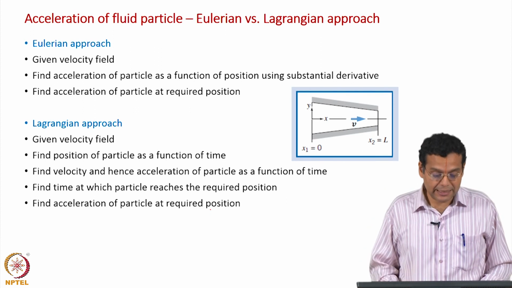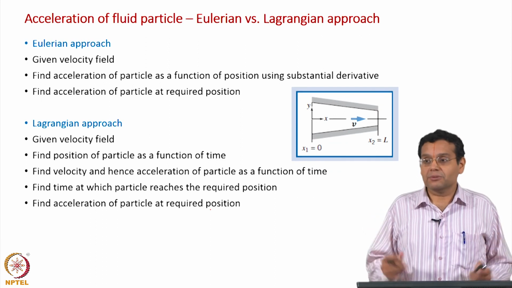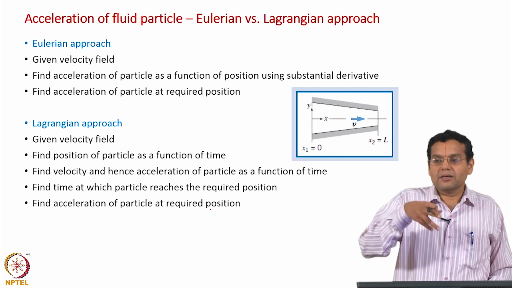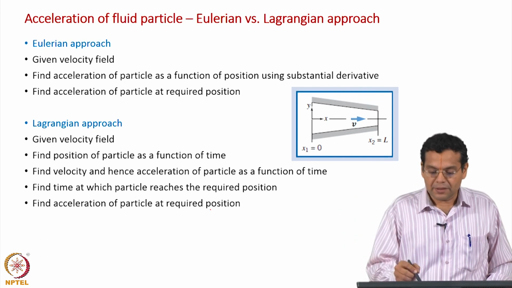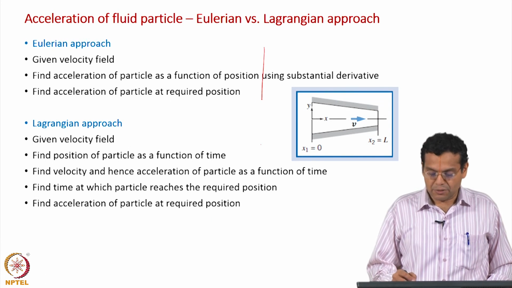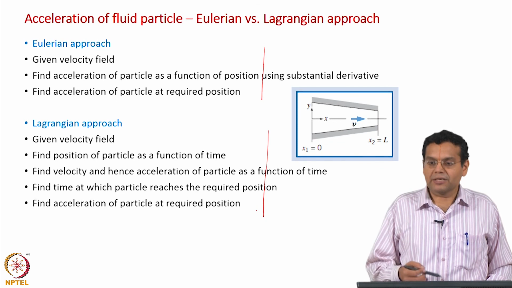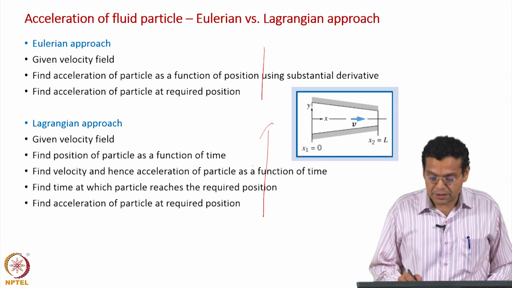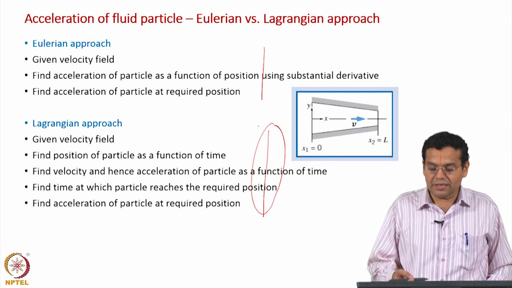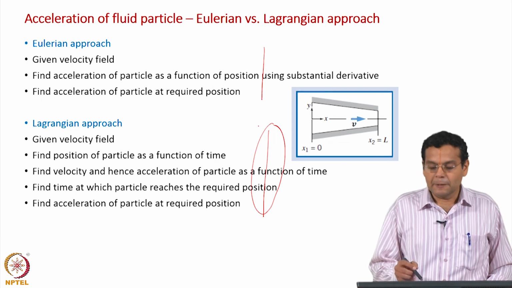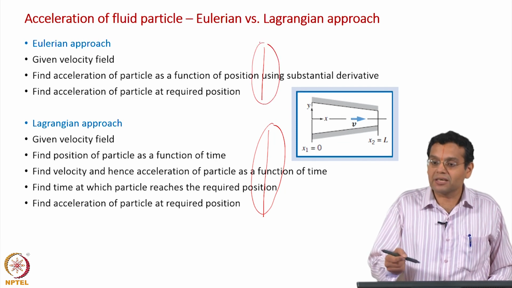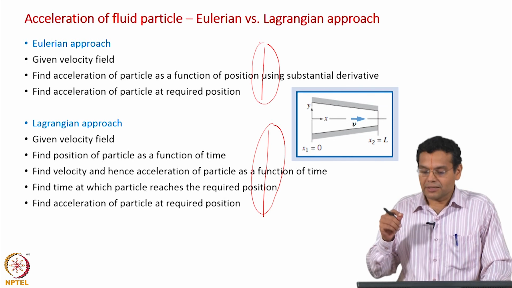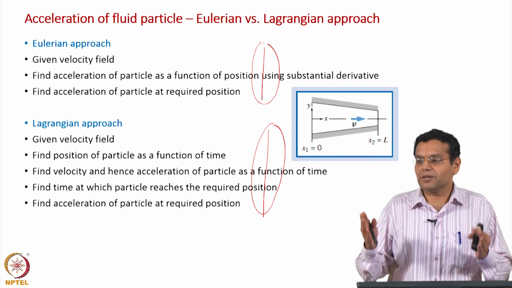Then we substituted in the expression for acceleration which was in terms of time. Now, look at the advantage of the substantial derivative, it does a lot of help for us. Just because it expresses a Lagrangian rate of change in terms of the Eulerian field, the number of steps required was very few. Look at the Lagrangian approach, we had to find out position, velocity, acceleration, substitution in terms of time, etc. But remember this is more natural, because we did it right from particle mechanics principles. The Eulerian approach is closer to measurement, because the velocity field is what you are measuring, and that is the significance of the substantial derivative. It gives you the meaning of the Lagrangian derivative just from Eulerian measurements.